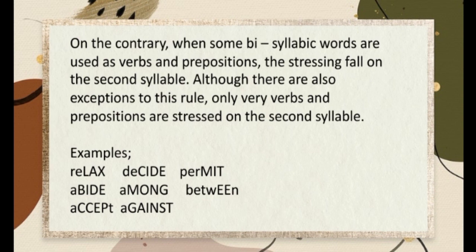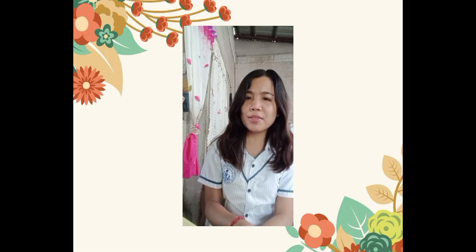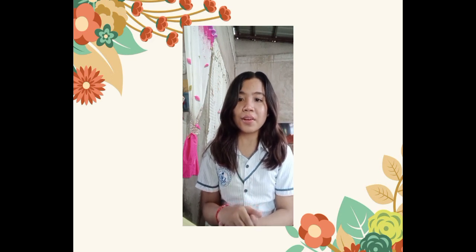For example: relax, abide, accept, decide, among, against, permit, between. When it comes to two-syllable verbs and prepositions in English, the stress often falls on the second syllable. For example, relax.